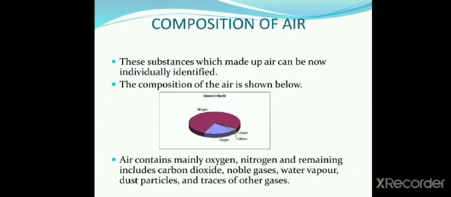Composition of air. Here you can see the picture of the composition of air. Nitrogen is about 78%, oxygen is about 21%, and carbon dioxide is about 0.04%, and noble gases like argon, krypton, water vapor, and dust particles are about 0.96%. Here you can see the picture where nitrogen occupies the most amount of space and oxygen the second.